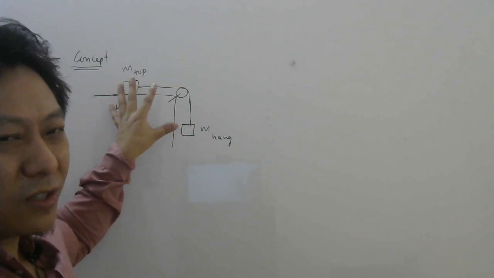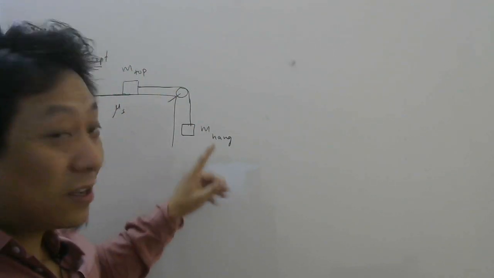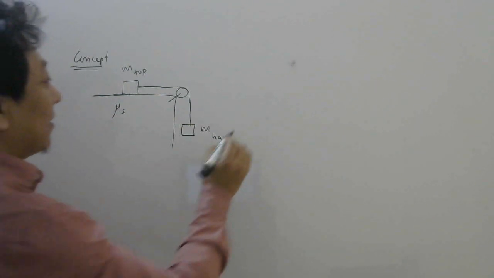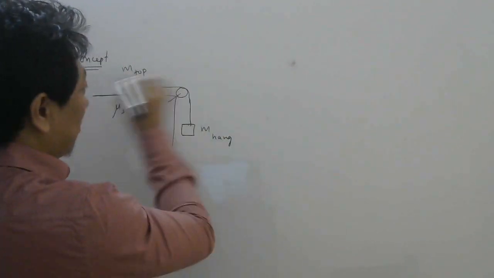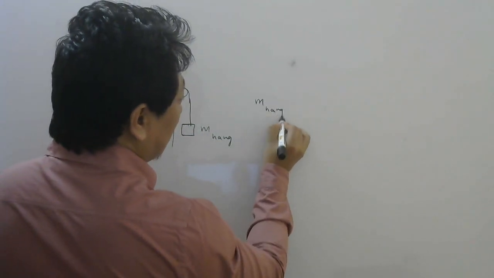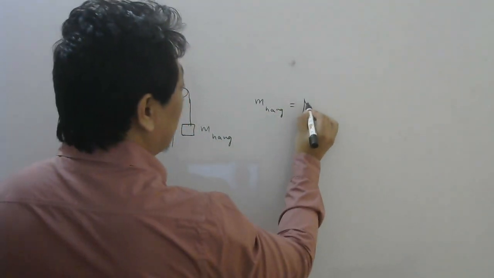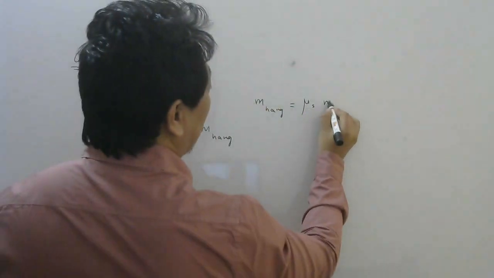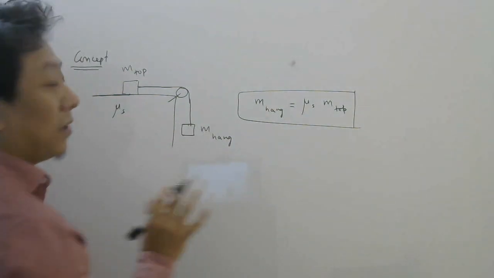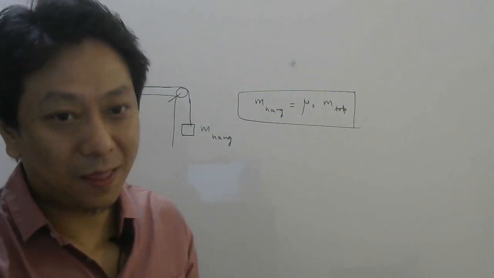So if the system is about to move, which means the mass here has reached its max value, then what was the connection between these three that I told? The maximum mass of this is equal to mu s into mass on top. So try to remember this formula; many problems you can do faster.